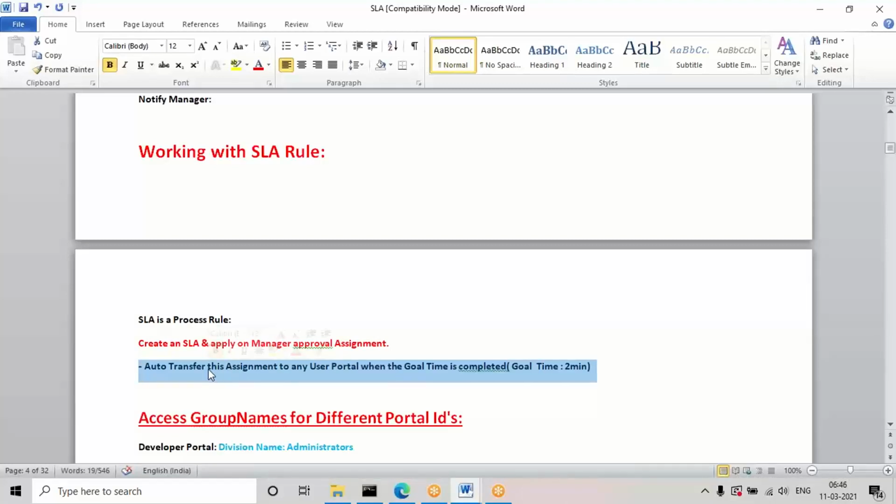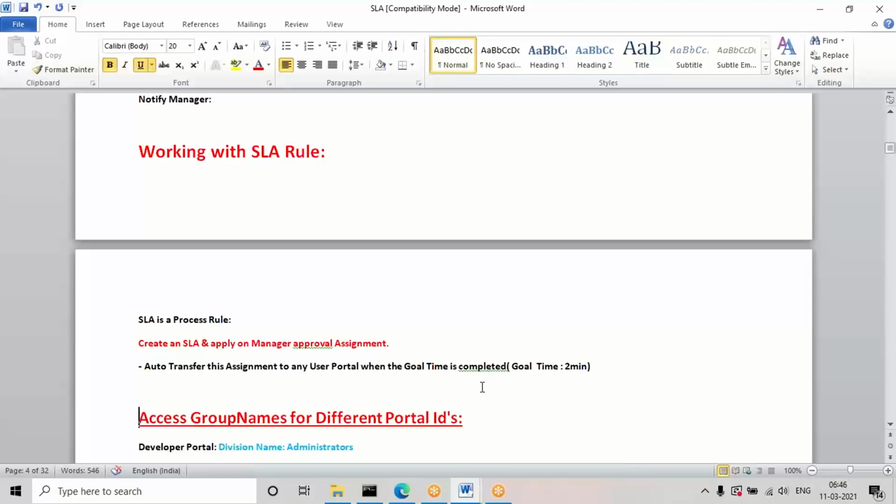If the task is not completed within the goal time, I'm going to set the goal time here as 2 minutes, once he logs in. Within the goal time, if the task is not approved by the manager, it should be escalated to some other operator ID. For that I'm going to add one new user portal ID and transfer the task to it. Okay, let's see the process.